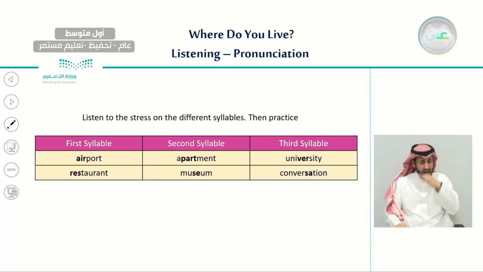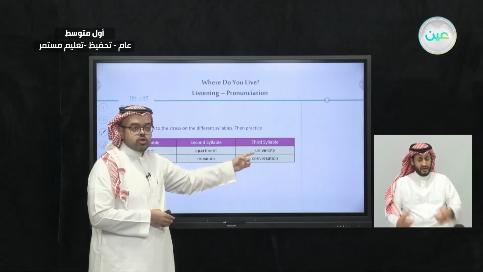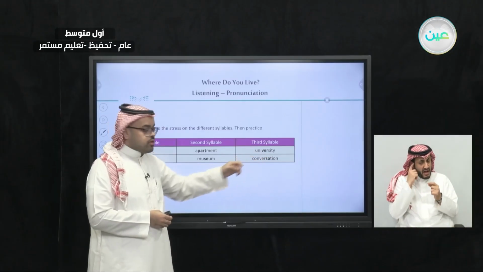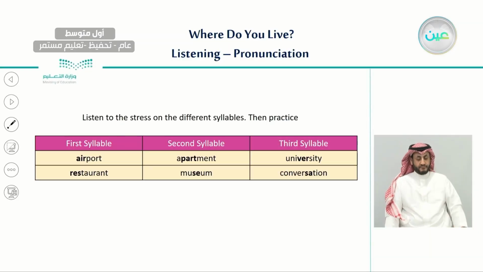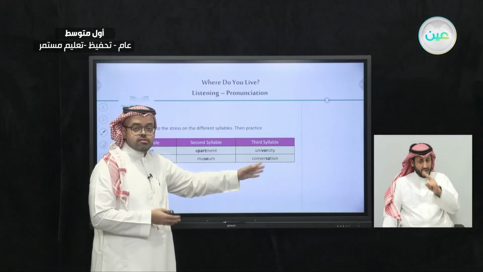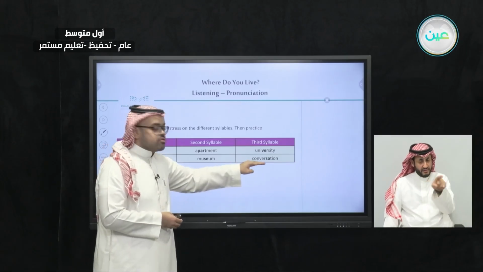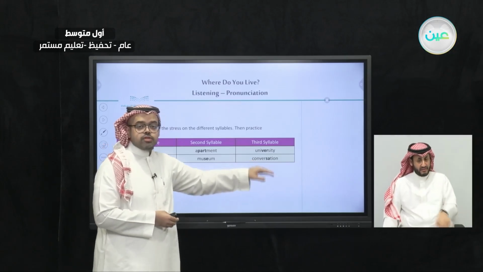So this is an example of the second syllable. For the third syllable, we have university, university. This is the stress. And the last one, here we have S and A, which we would pronounce as Z. So we would say conversation, conversation.